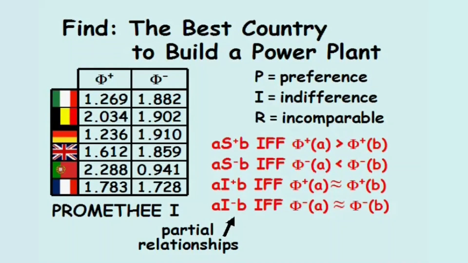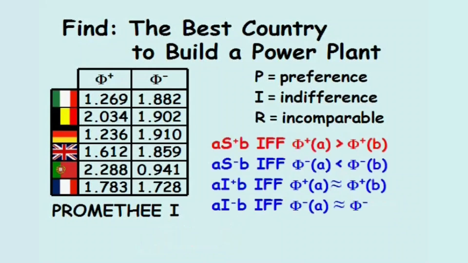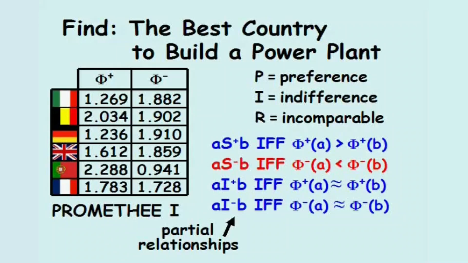Given two alternatives, A and B, alternative A would be strongly preferred over alternative B if alternative A has a higher positive outranking flow. Alternative A would have a weak preference over alternative B if alternative A has a smaller negative outranking flow. And the two alternatives would be indifferent if their outranking flows are nearly the same.